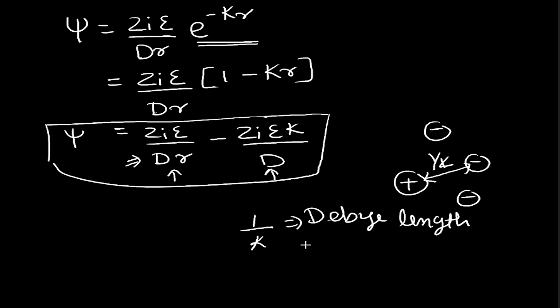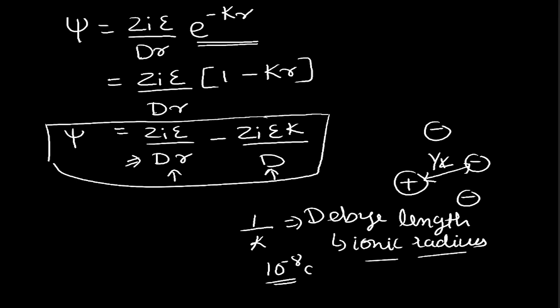This 1 upon kappa is regarded as the Debye length, and it is nothing but the radius of the ionic atmosphere. Generally the Debye length is of the magnitude of 10 raised to minus 8 centimeter, and the value of kappa depends on the concentration as well as the valency. That is, the value of kappa depends on the concentration of the solution as well as the valency of the ions under consideration.